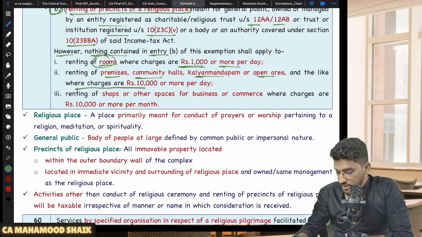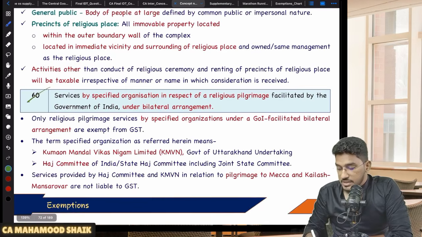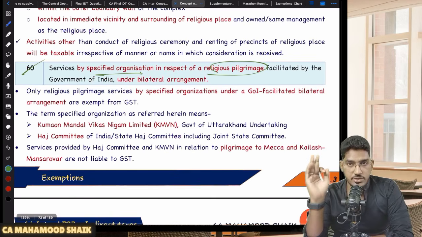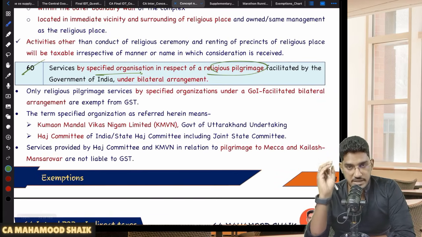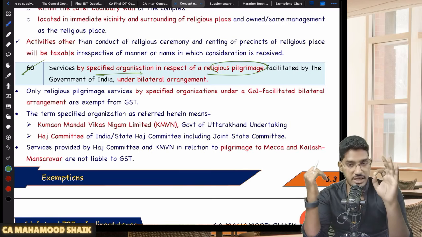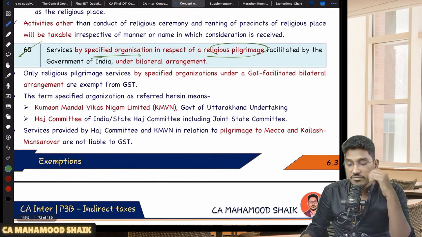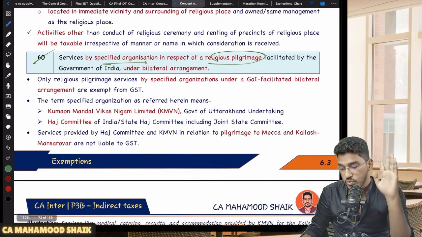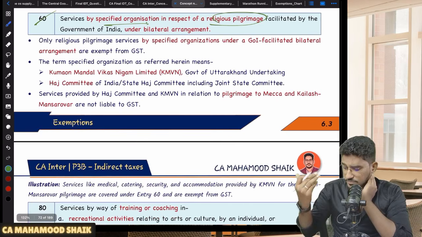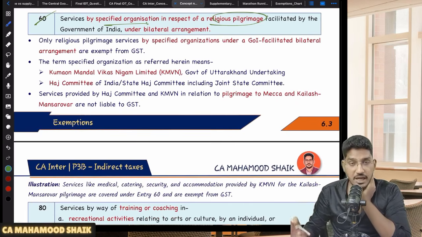Okay, next. One more thing: services by specified organization in relation to religious pilgrimage. Some religious pilgrimages have also been exempted. Sir, is every religious pilgrimage exempted? No, not every religious pilgrimage is exempted. They have given that exemption only for two kinds of religious pilgrimage: Kailas Manasarovar Yatra and Hajj.